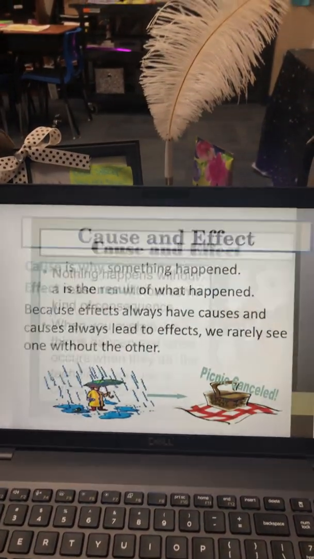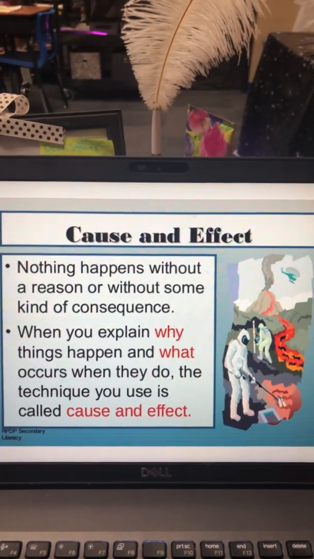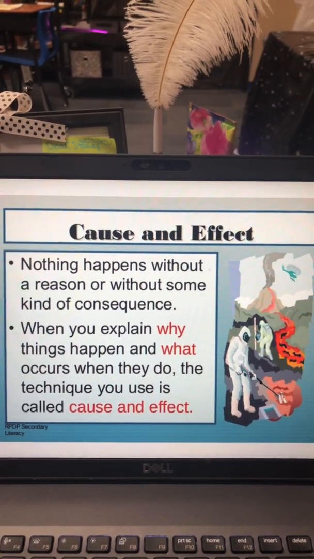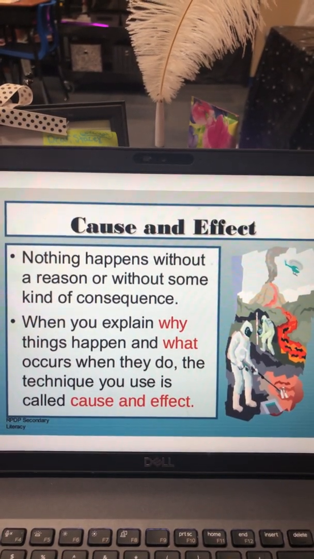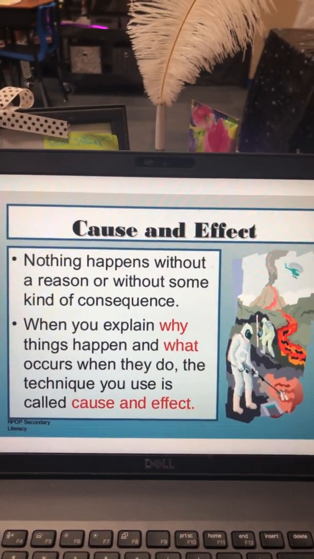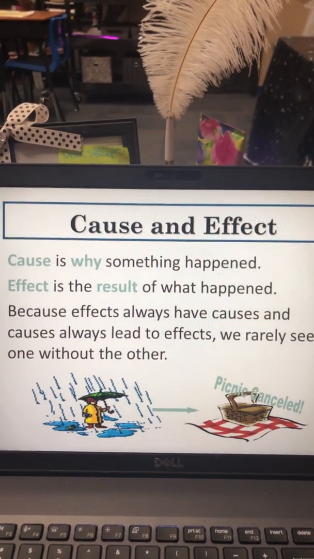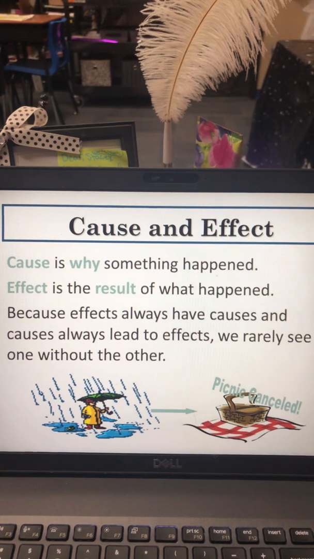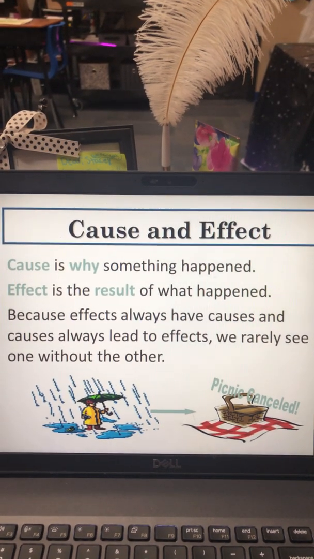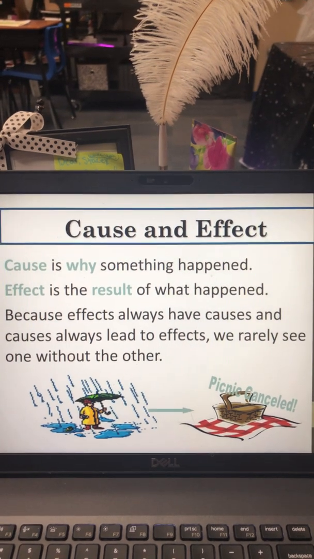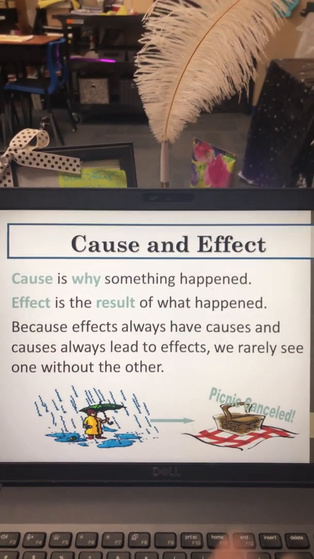Now, our skill for this week is cause and effect. Let's go over what that means. Nothing happens without a reason or without some kind of consequence. When you explain why things happen and what occurs when they do, the technique you use is often called cause and effect. So cause is why something happened, effect is the result of what happened. Because effects always have causes and causes always lead to effects, we rarely see one without the other. So that means if you have a cause, you usually have an effect. If you have an effect, you usually have a cause.